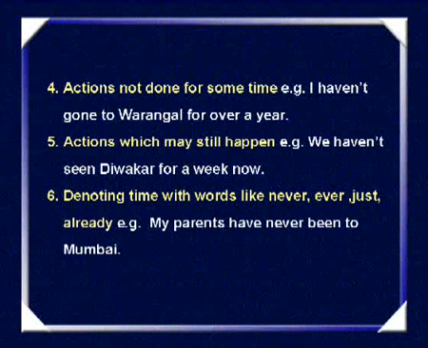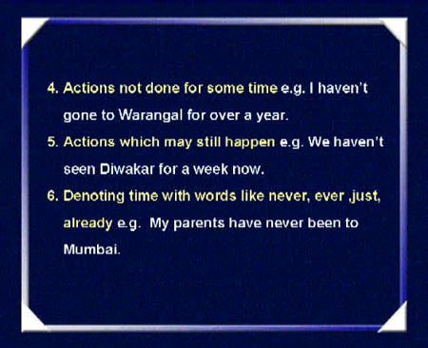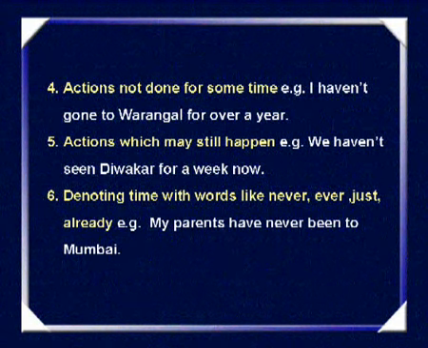The present perfect tense is also used to denote time with words like never, ever, just, already, etc. Here's an example. My parents have never been to Mumbai. Or, have you ever been to Agra? You must have noticed that we have used a helping word, have plus the verb, in this form of the verb or this tense.